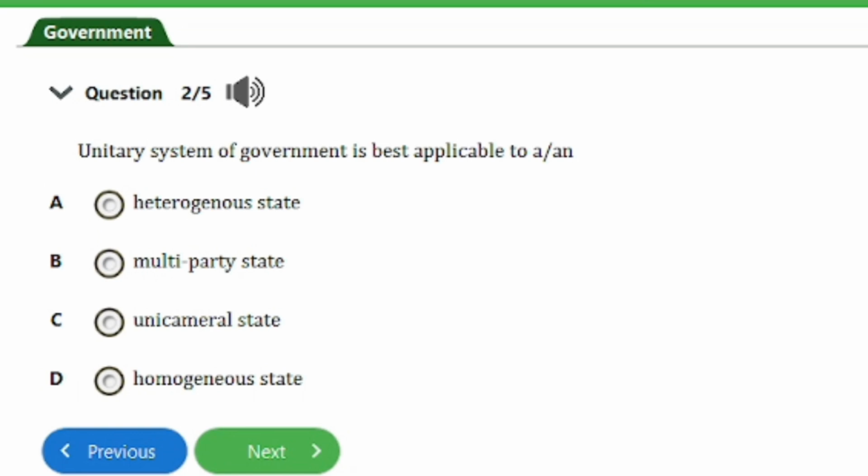So here's question number 2. It says, unitary system of government is best applicable to an A, heterogeneous states, B, multi-party states, C, unicameral states, and D, homogeneous states. So the answer to this question is option D here, that's homogeneous states. Let's get on to the next question.